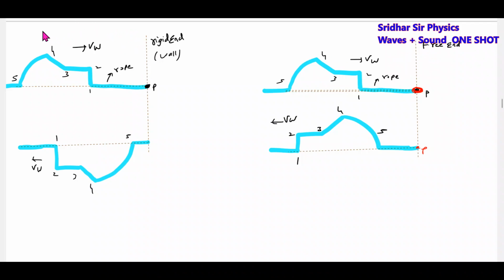So here, reflection at the rigid end. This is reflection at the free end. There is a rope, don't assume anything. The energy on the rope is flowing, so the shape of the rope will be like this. In a very simplified way I am explaining here. You must be able to remember this. This is very, very important.